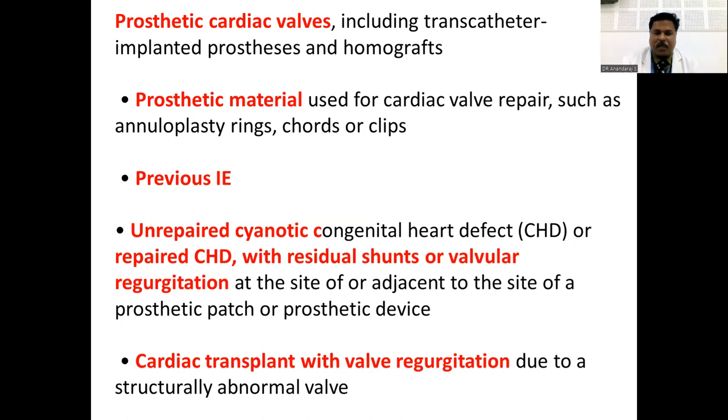And for a cardiac transplant with valve regurgitation, you need to give antibiotic prophylaxis. So only these conditions are considered a high-risk group, and only for these conditions you need to give antibiotic prophylaxis. For the rest of the congenital cardiac diseases, you don't require antibiotic prophylaxis. Please make a note of this. Only for these conditions do you need to give antibiotic prophylaxis.